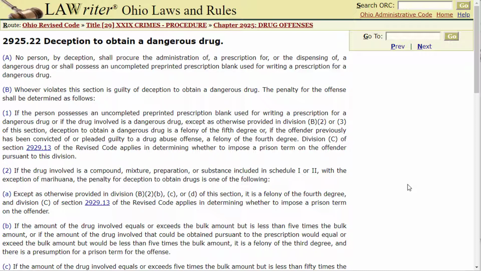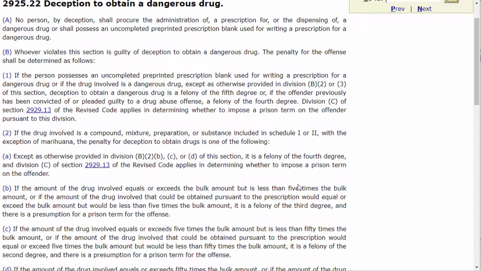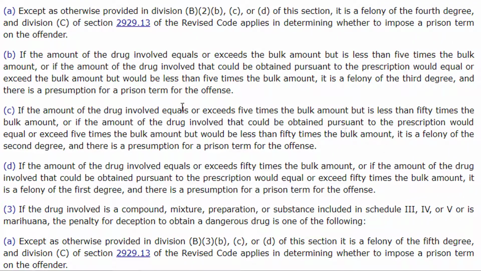So in the video for Practice 310, we were looking at this issue of a bulk amount of prescription drugs, and there's an interesting line in the statute, which is right here, which is the drug that could be obtained. Right? So if it's between the bulk amount and 5 times the bulk amount of what could be obtained, then it's a 3rd-degree felony. But it goes all the way up to a 2nd-degree felony if they have up to 50 times the bulk amount. And then it's a 1st-degree felony, which is like rape and murder, if it exceeds 50 times the bulk amount.